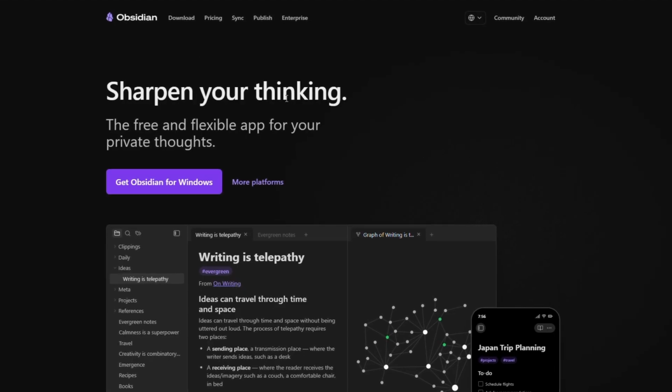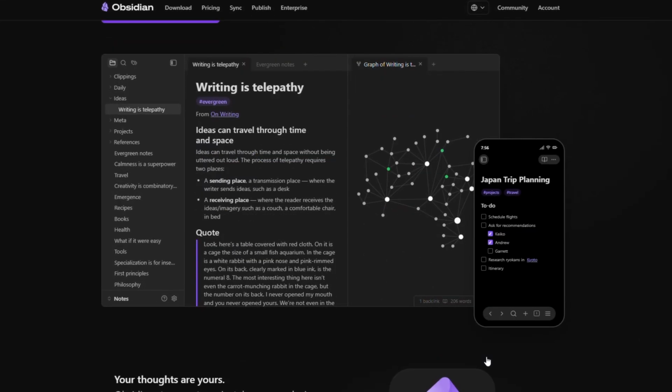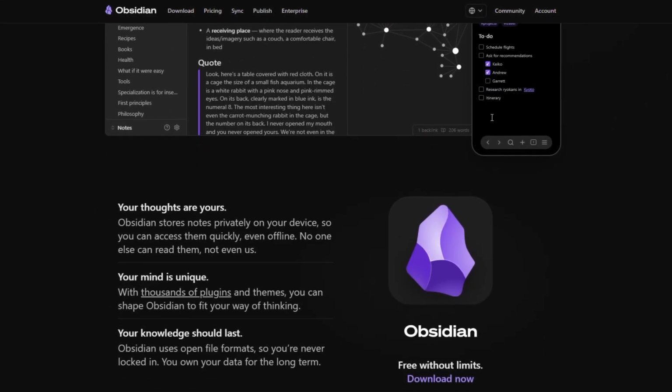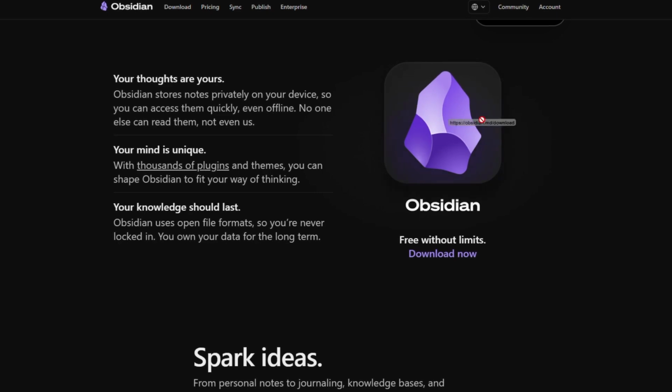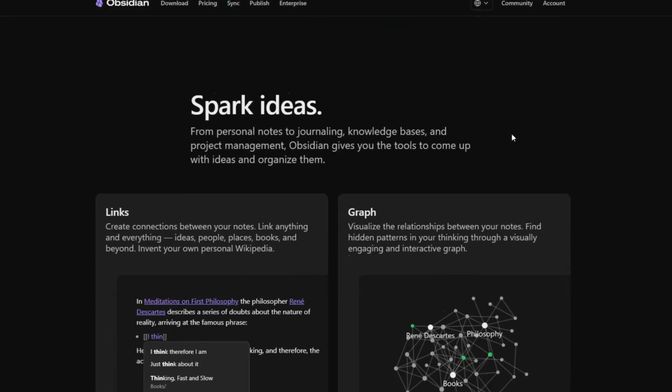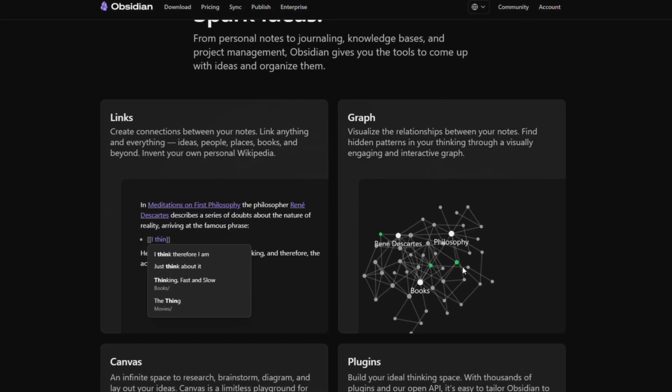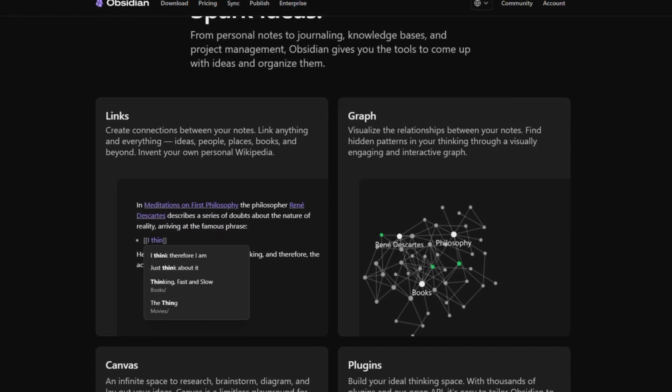Obsidian is built around markdown files and powerful note linking. It lets you create a personal knowledge base with graphs, plugins, and complete ownership of your notes. That makes it a favorite among researchers, writers, and power users. But here's the catch. It has a steeper learning curve, and you'll need to set up your own workflow.